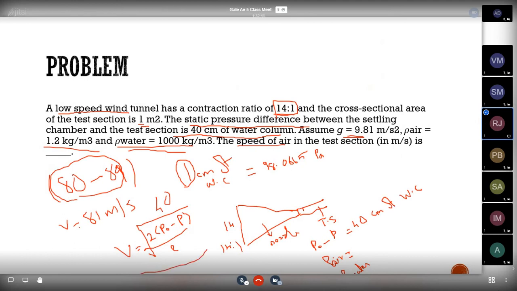They have given a specific condition, the static pressure difference between the settling chamber and test section, P naught minus P. Because we are considering the speed of air only, for air we can choose the density of air, that is 1.2. By substituting all these values, we can easily find the velocity of air. You understood this question?